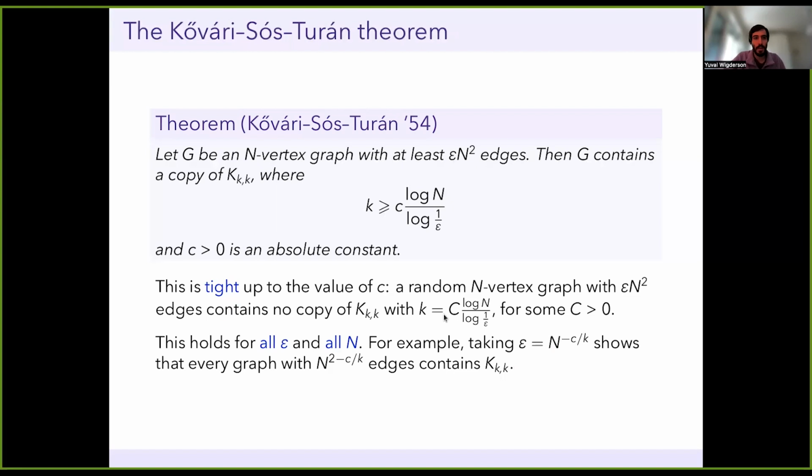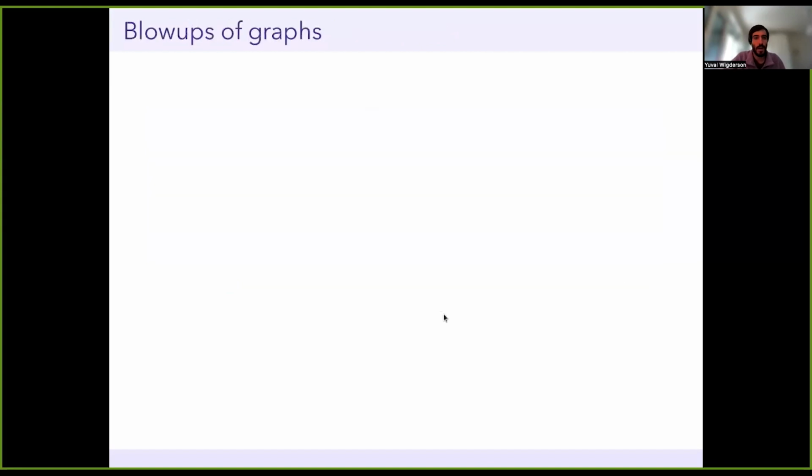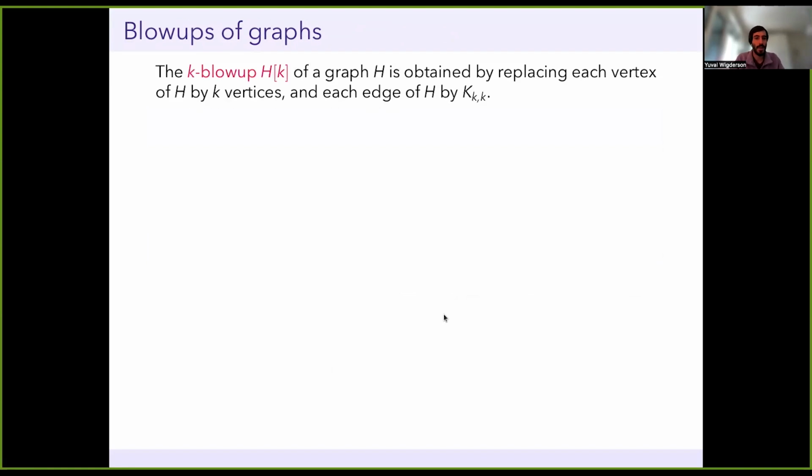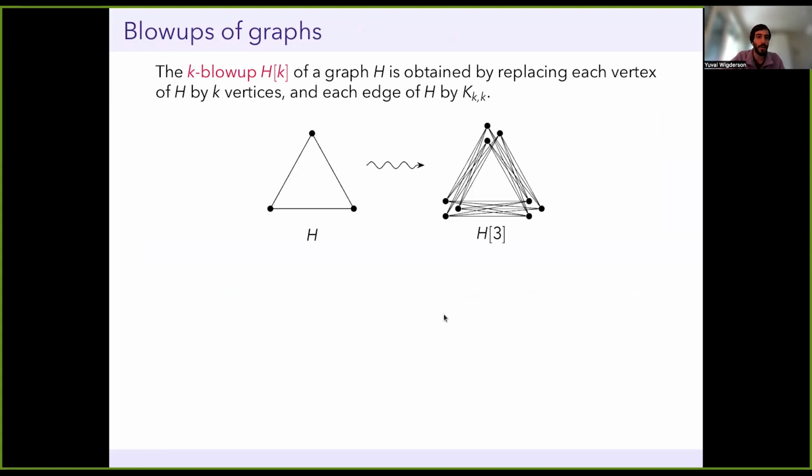So the perspective I want to take on the Kővári–Sós–Turán theorem has to do with blowups, which is the subject of the talk. Here's the basic definition. If I give you a graph H and an integer k, the k-blowup of H is just what I get when I replace every vertex by k vertices and I replace every edge by a complete bipartite graph. So here's a picture. If I start with H being a triangle, its 3-blowup is this graph, where I replaced every vertex by 3 vertices and every edge by this K_{3,3}.